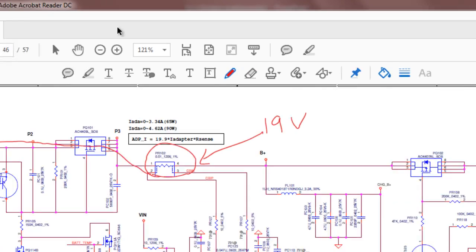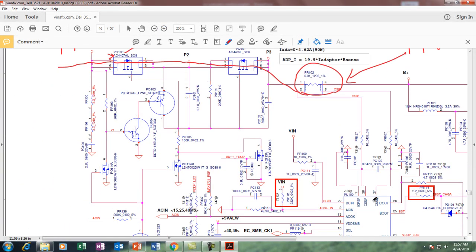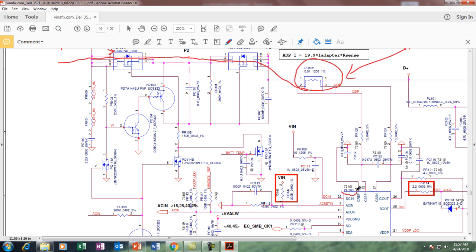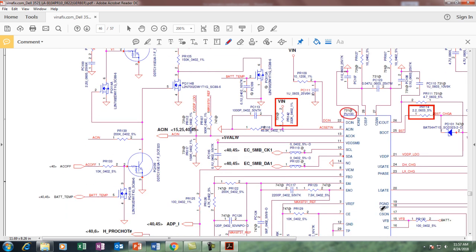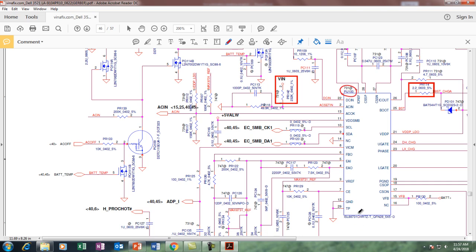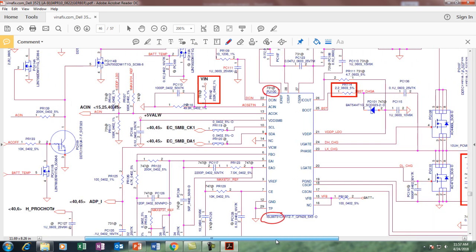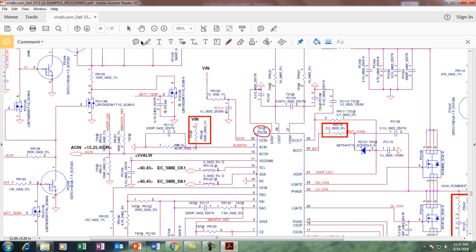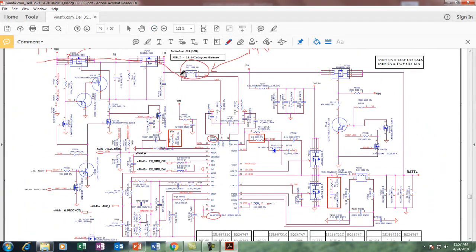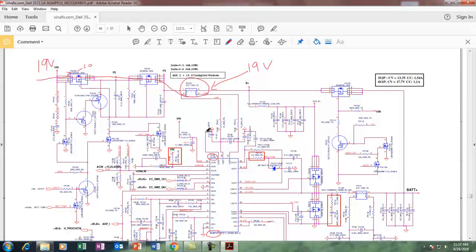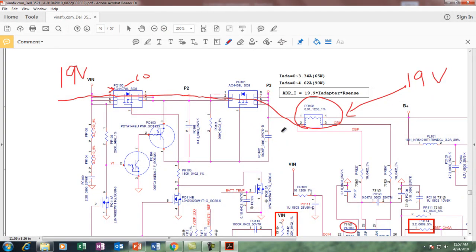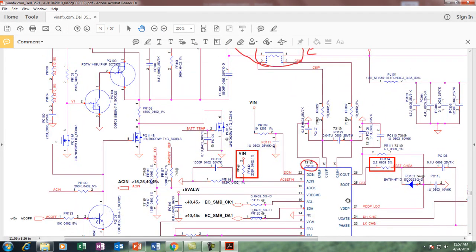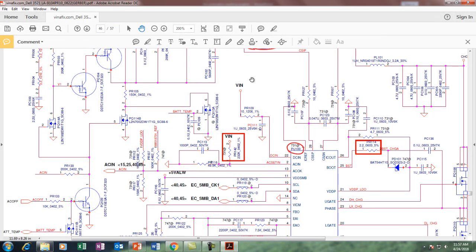Now here is a chip. This chip's location is PU100, and the chip number is ISL88731. This is the chip number. This is responsible for the adapter and battery charging section. Now when I connect the adapter, at that time, on pin number 22, it's called DC in. This pin.